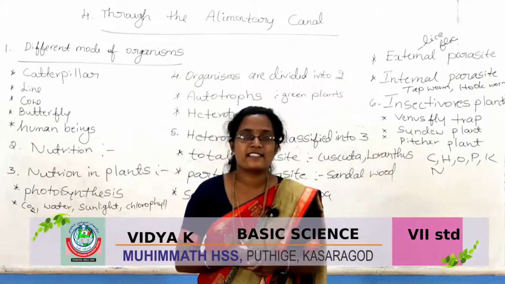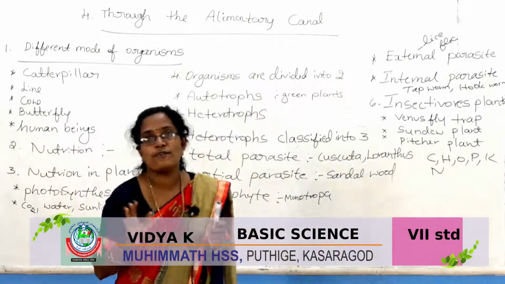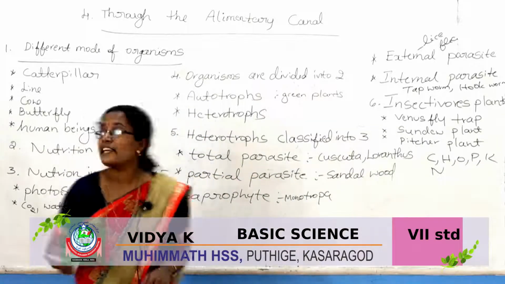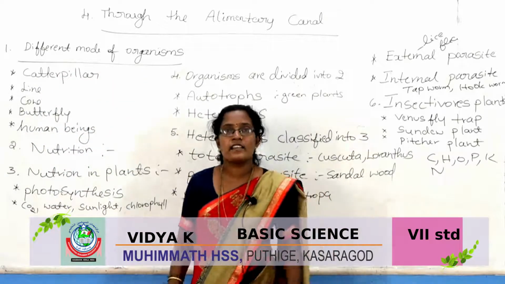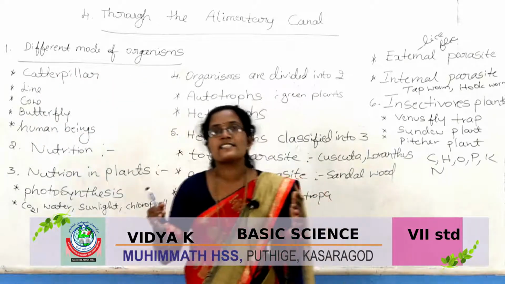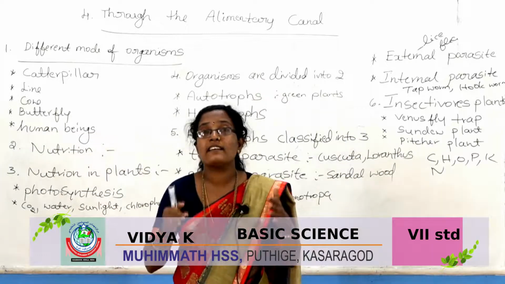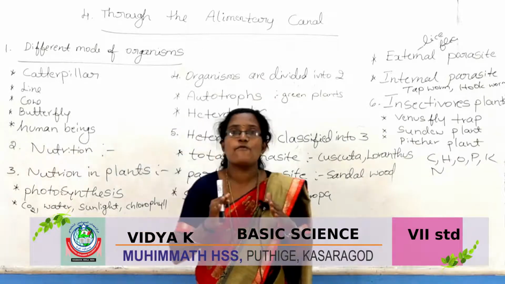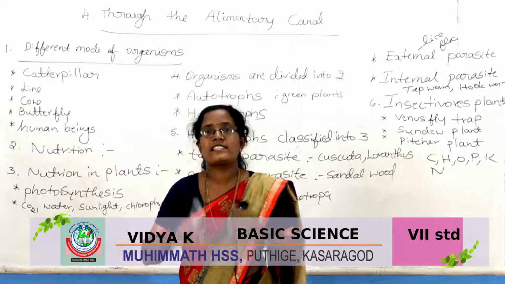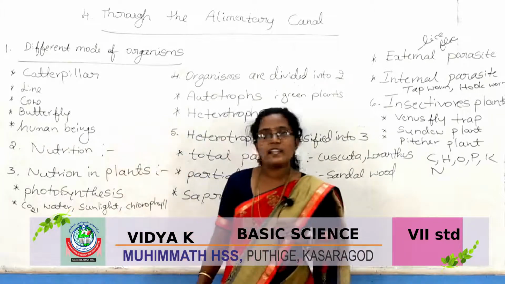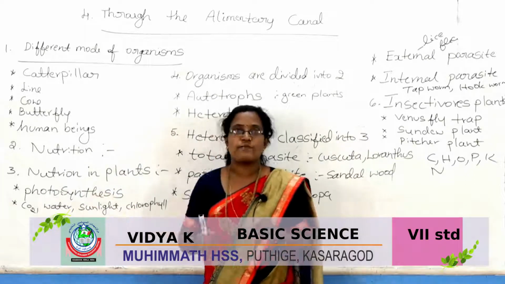Okay? Understood now? All of you? Once again, repeating: different modes of organisms. All organisms eat food, but not the same food. It varies from organism to organism. Next one, nutrition. What is nutrition?